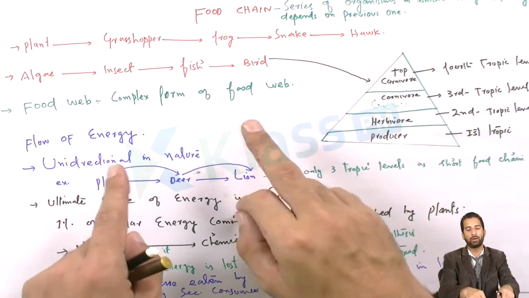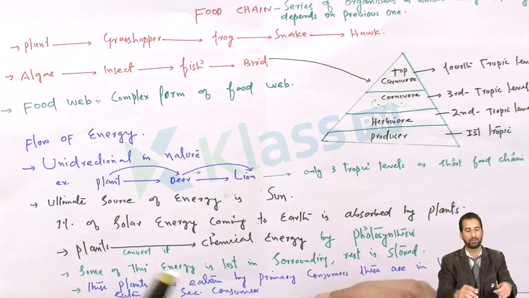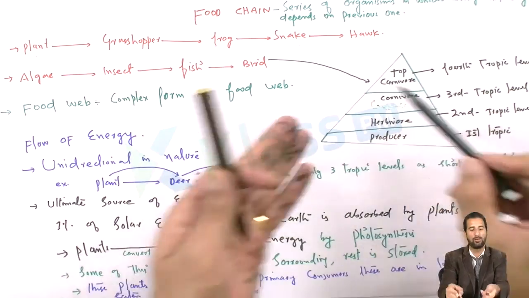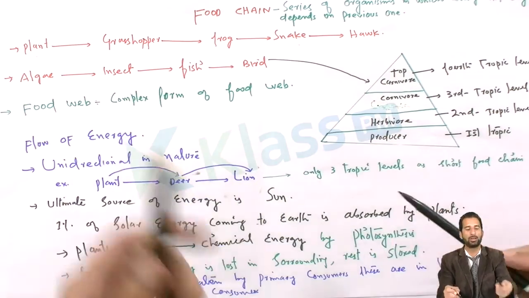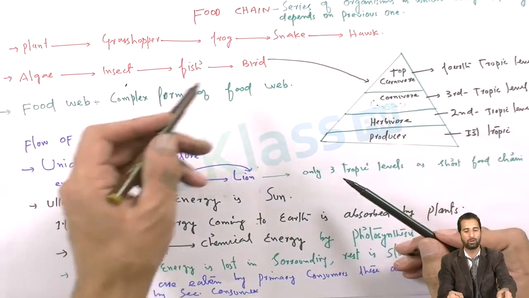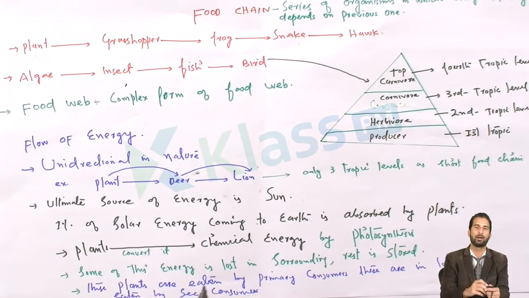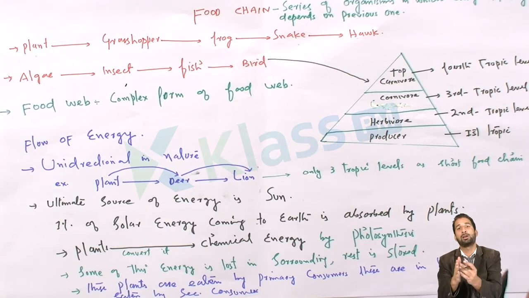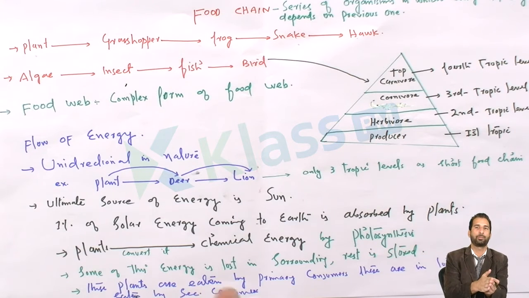A food chain may be short and it may be long as well. You can see here 1, 2, 3, 4, 5: there are five living organisms in this food chain. But in the other one, 1, 2, 3, and 4, only four living organisms are there. So a food chain may be long and it may be short.